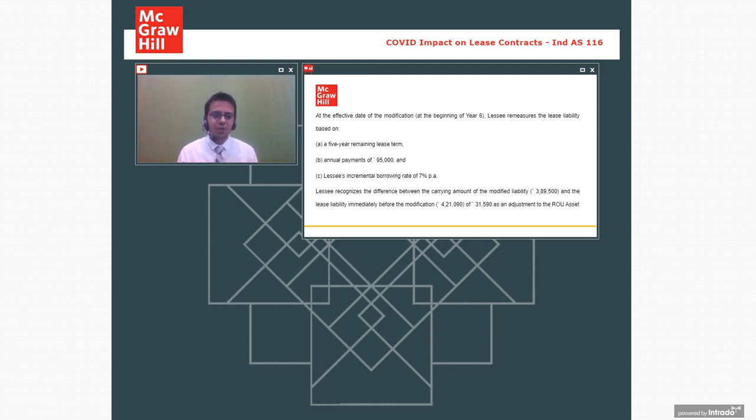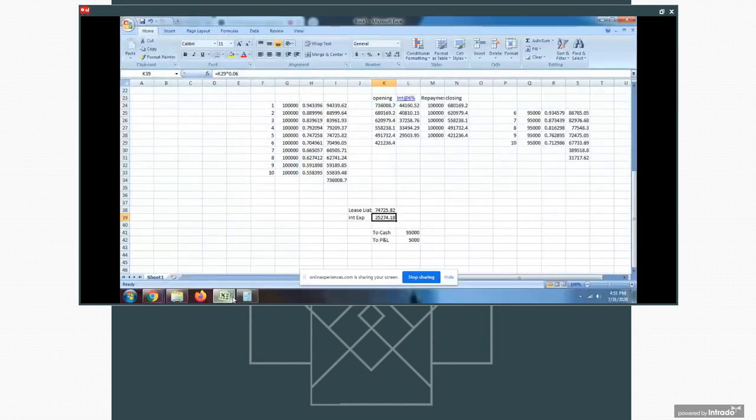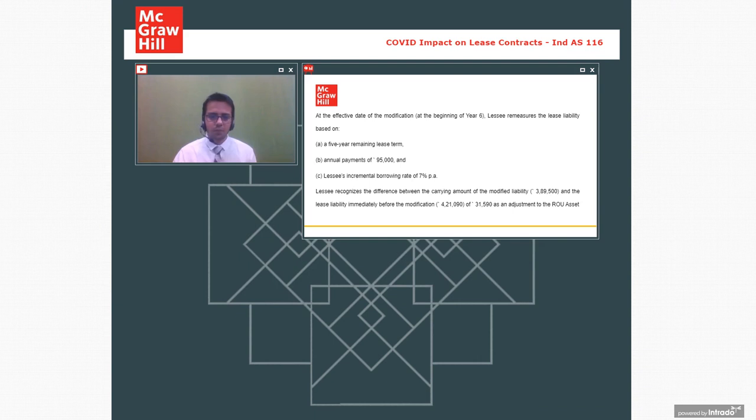So yes, I'll show you the journal entry again. Just give me 2 minutes. Just let me explain. Okay, with the journal entry, I'll explain to you. It is better that whatever right-of-use assets you have are shown separately. This standard says it can be shown along with tangible assets or maybe intangible assets, but it's better you always show it separately, because Indian Accounting Standard 1 says anything that is material, which the shareholder should know, should be shown separately. So it is better on the face of Division 2 if you are showing it separately. Okay, coming down to the next question.